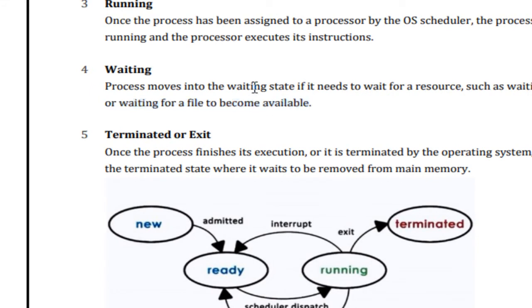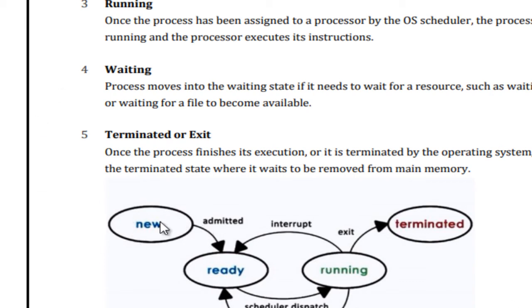Up to that point it will remain in the waiting state. Once it has fulfilled all the requirements, it goes into the ready state. Sometimes it will be asked to draw the process life cycle diagram, so you have to draw this figure first.